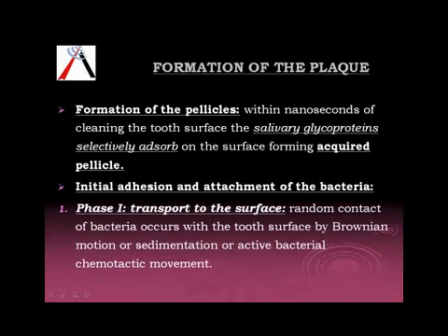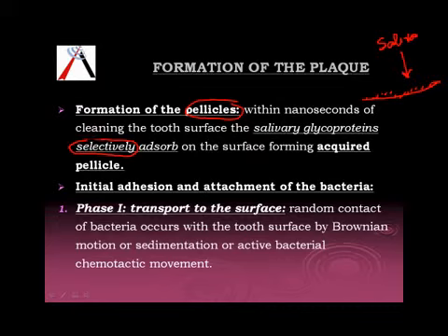The first step in the formation of plaque is the formation of the pellicle. Pellicle is nothing but selective glycoproteins from saliva. So you have a pool of saliva, from which some of the glycoproteins adsorb on the surface, and this is the pellicle. But the important point is selective. Not all, but only a few of the salivary glycoproteins selectively adsorb to form the salivary pellicle. Pellicle is very essential for the formation of plaque, and without pellicle we cannot have plaque.